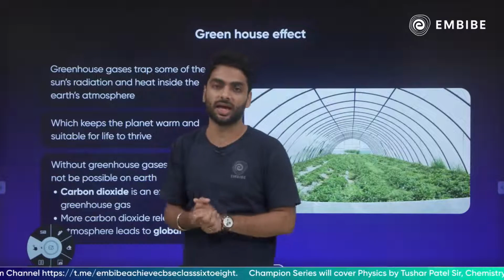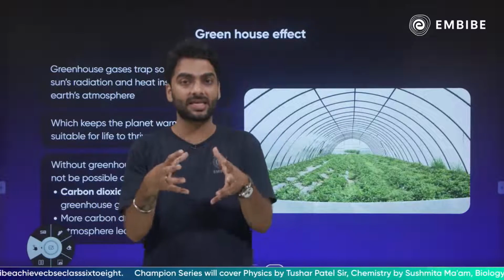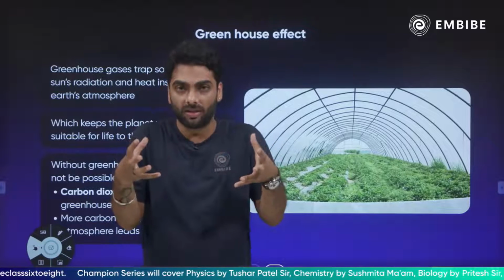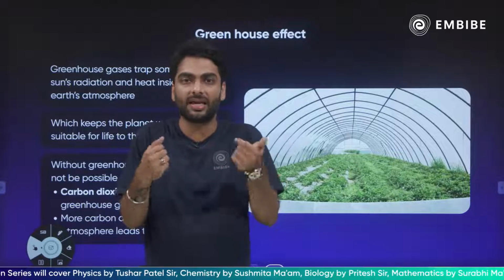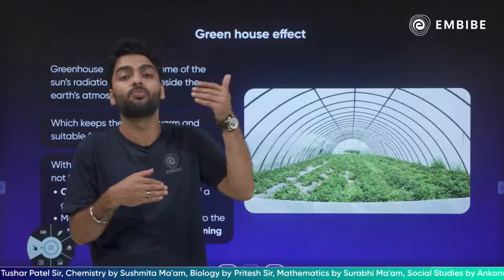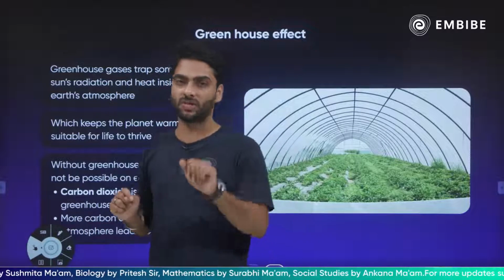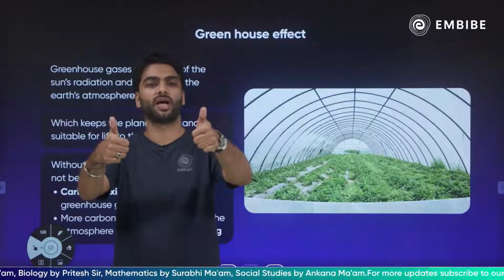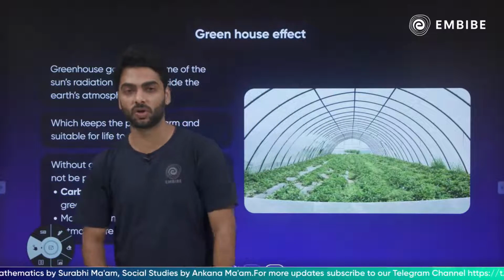Up to here everything is fine. When does the problem come? When these greenhouse gases become more than normal, what happens? The earth's warming, which was very good and nice, becomes more and more, and that leads to global warming, and that is where all the problem lies. So as long as there is the greenhouse effect, everything is fine. When this greenhouse effect becomes global warming, only then problems start here.